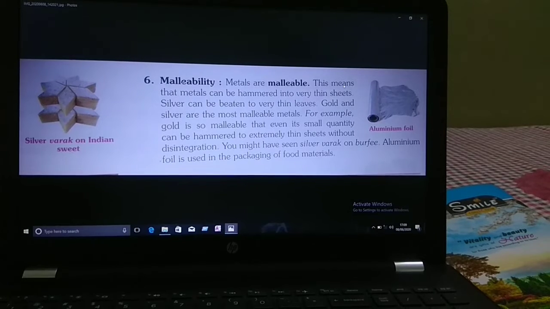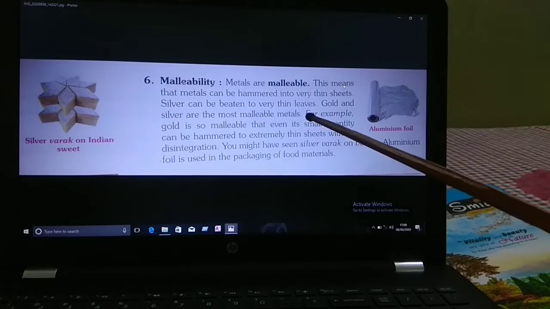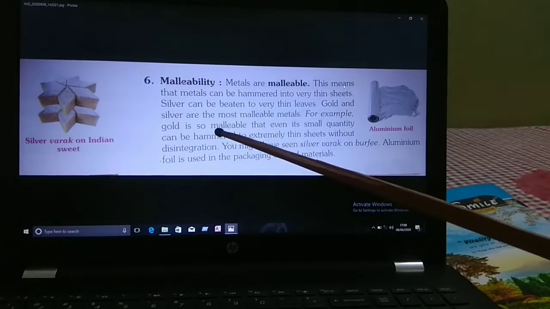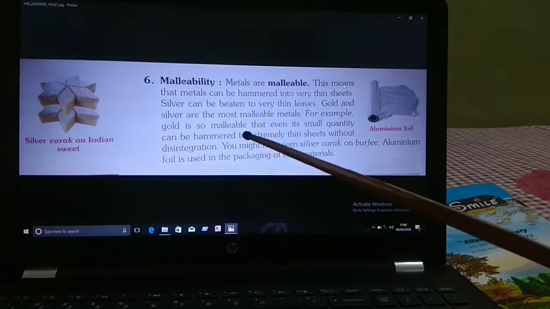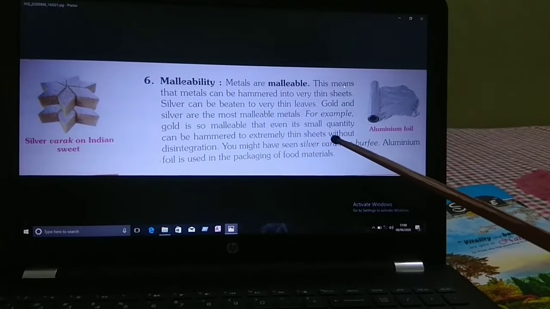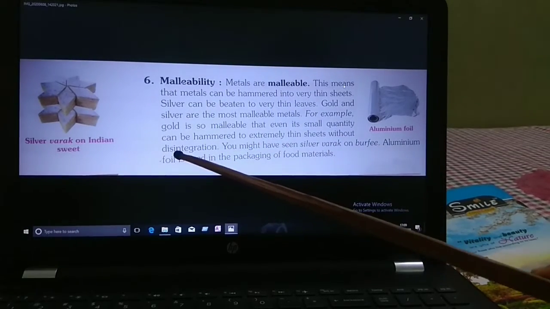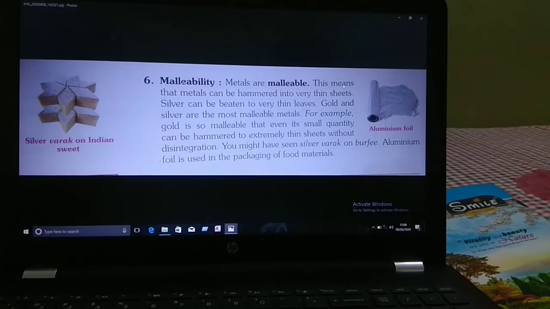So malleability, it means that metals can be hammered into very thin sheets. Silver can be beaten into very thin leaves. Gold and silver are the most malleable metals. For example, gold is so malleable that even its small quantity can be hammered into extremely thin sheets without disintegration.